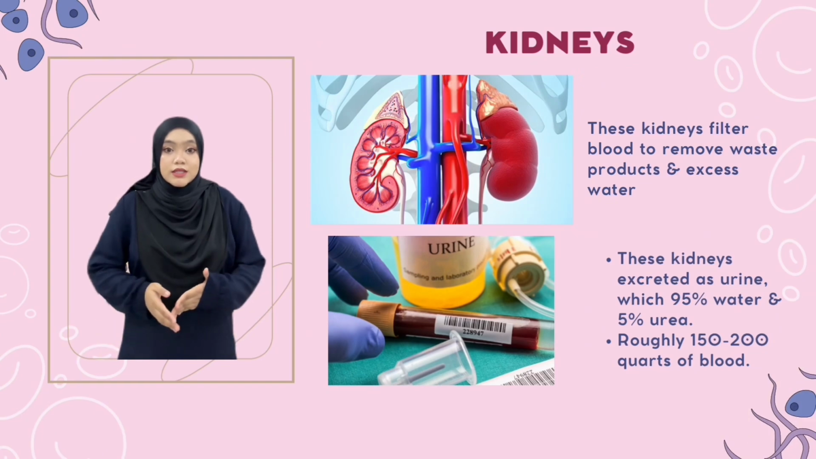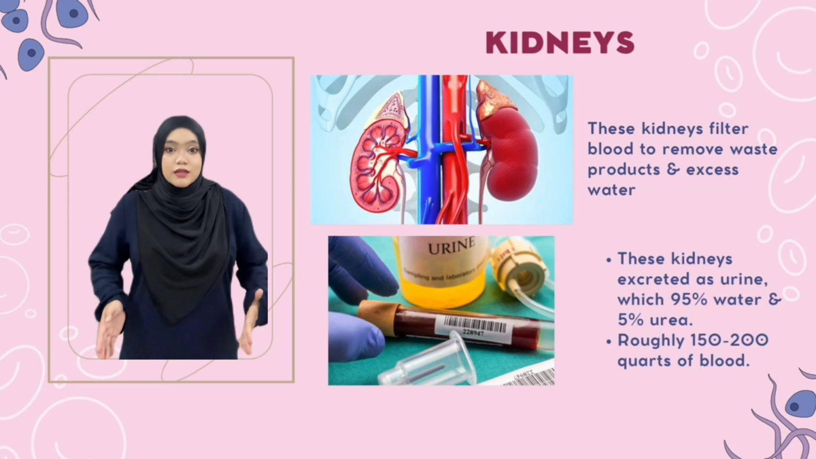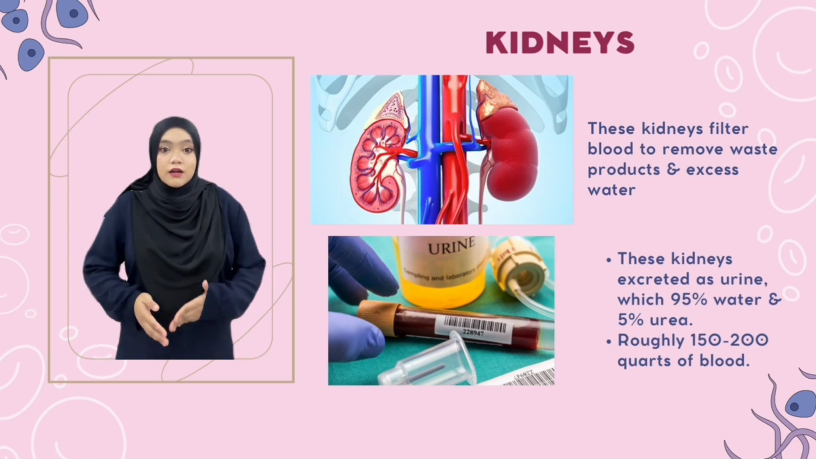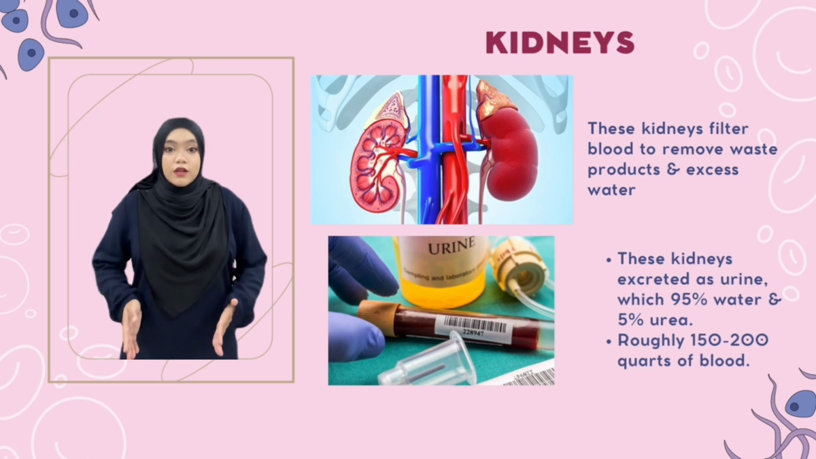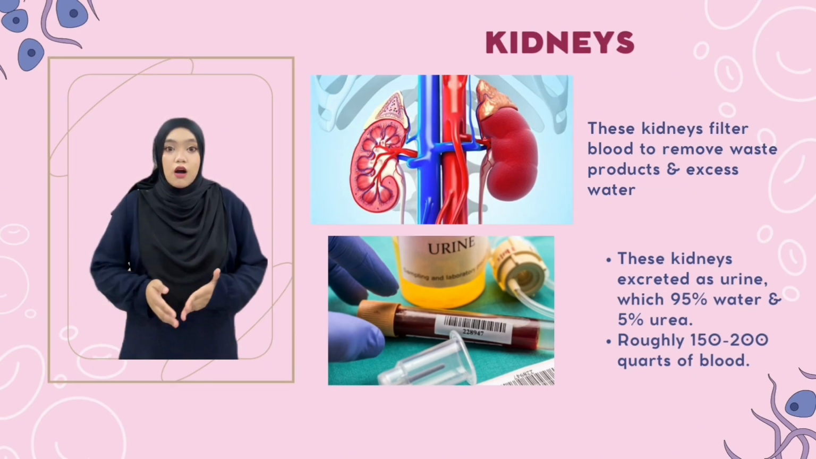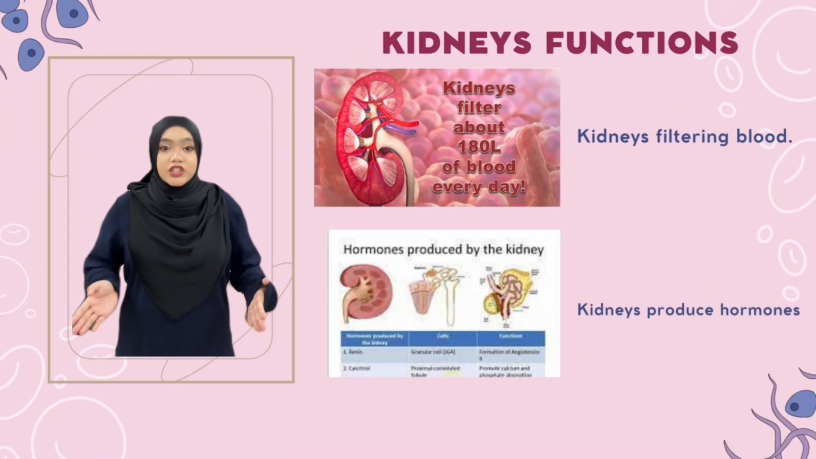The kidneys constantly filter the blood to remove waste products and excess water. These are excreted as urine, which is 95% water and 5% urea. Roughly 150 to 200 quarts of blood are processed every day, producing 1 to 2 quarts of urine. Now, let's move on to kidney functions.